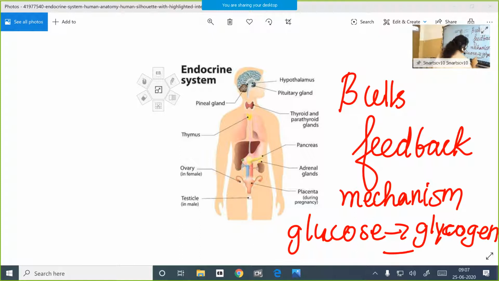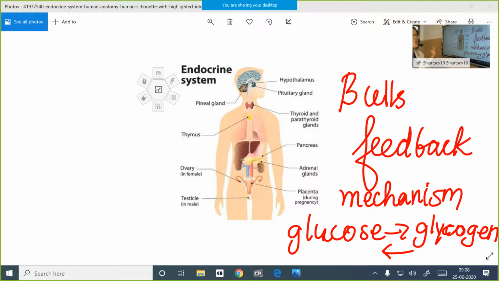Glycogen will be converted into glucose, and this glucose is released into the bloodstream, and the blood glucose level is maintained normal. Once it reaches the normal level, the secretion of glucagon by the alpha cells of the pancreas will be reduced. So that's why it is the feedback mechanism. This is the example of the pancreas.